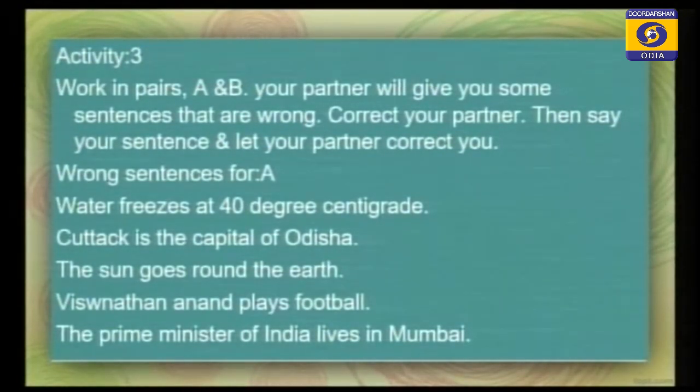The sun goes round the earth. This is a wrong sentence. The earth goes round the sun. Vishwanathan Anand plays football. This is a wrong sentence. Vishwanathan Anand plays chess, not football. The Prime Minister of India lives in Mumbai. This is a wrong sentence. You make it correct. The Prime Minister of India lives in Delhi.